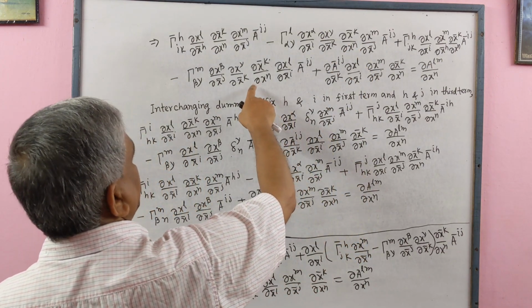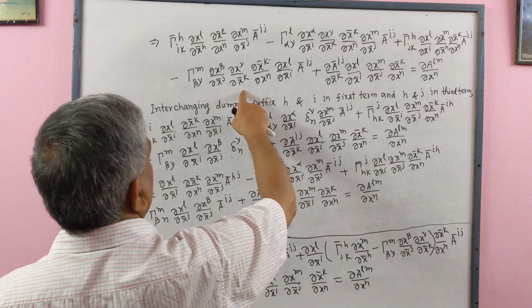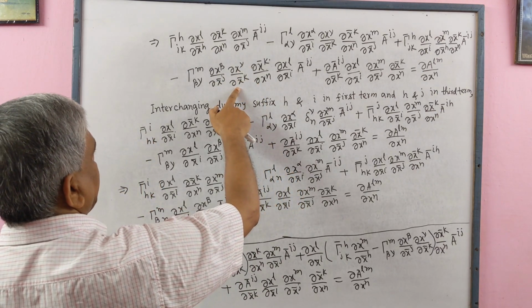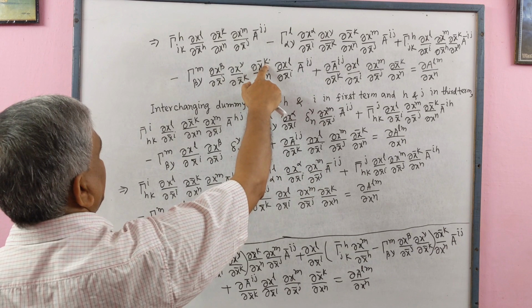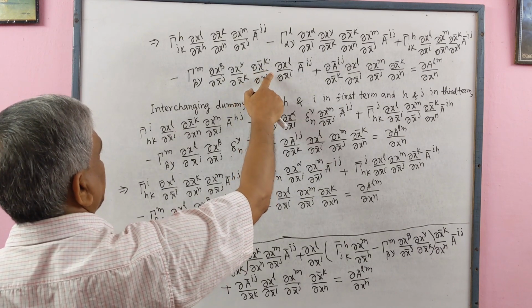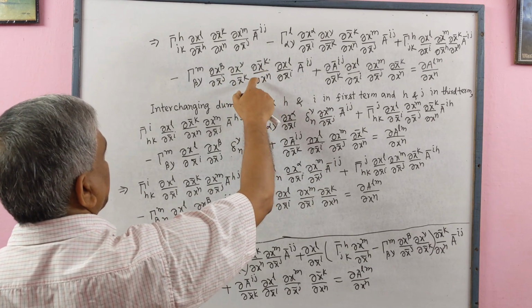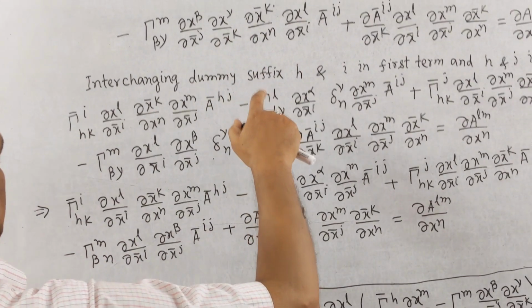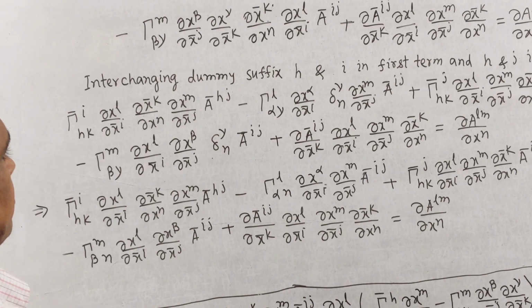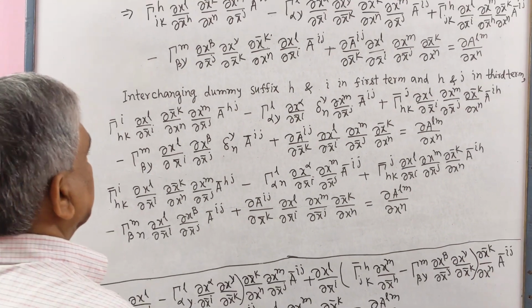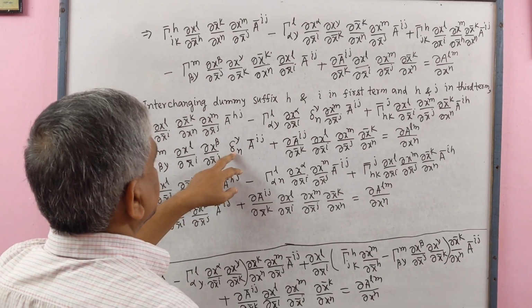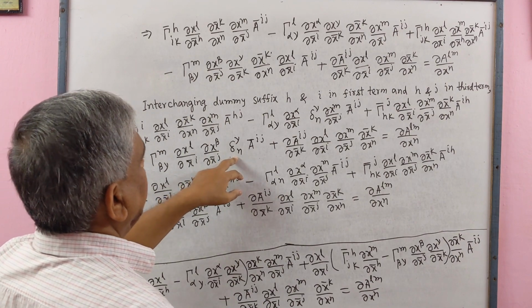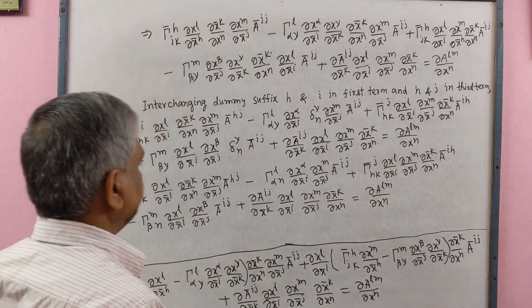Also in this term, ∂x^γ/∂x̄^k times ∂x̄^k/∂x^n will also be Kronecker delta γn. So here also we write Kronecker delta γn, and other terms remain same.